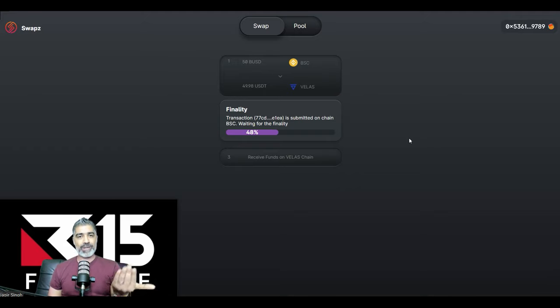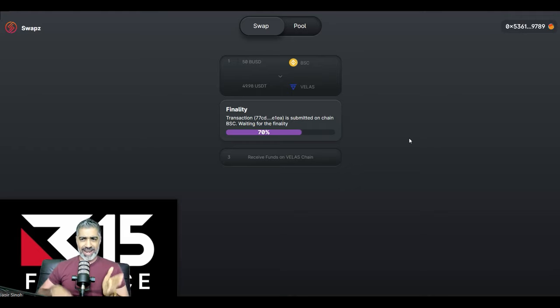it adds 0.001 VLX tokens into your wallet. Why? It's so you immediately have gas to operate on the Velas blockchain. One of the most painful, annoying things is when you're using a blockchain for the first time: how do you get gas into that blockchain? It's a real pain. You have to either use a centralized exchange or you have to use a bridge, and it's very, very messy.